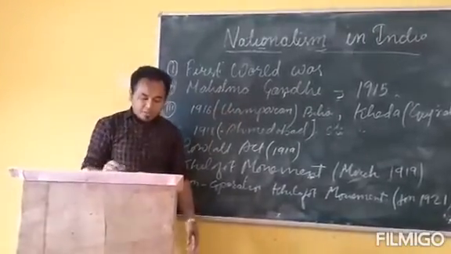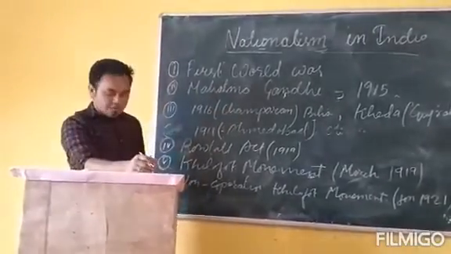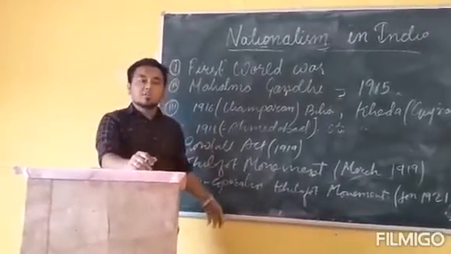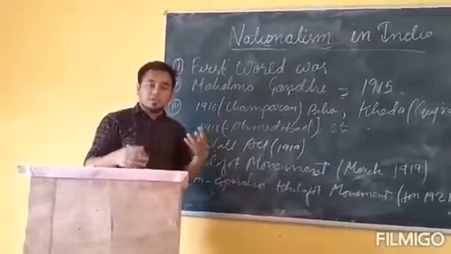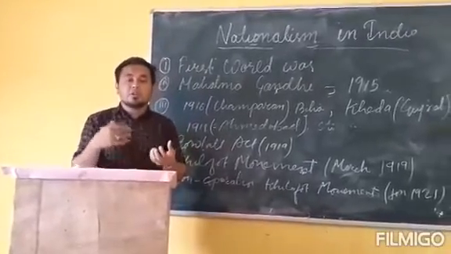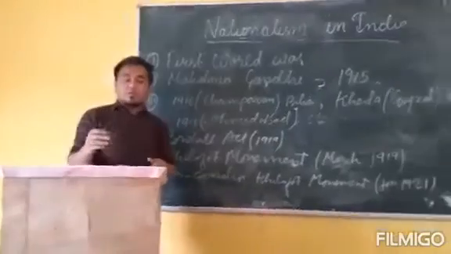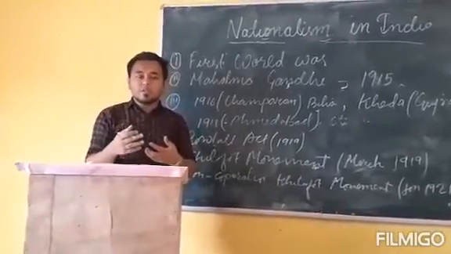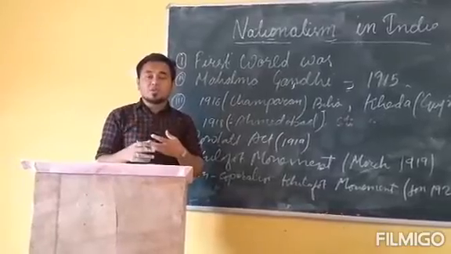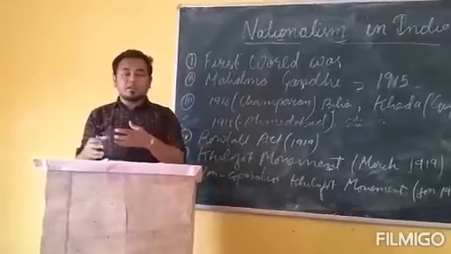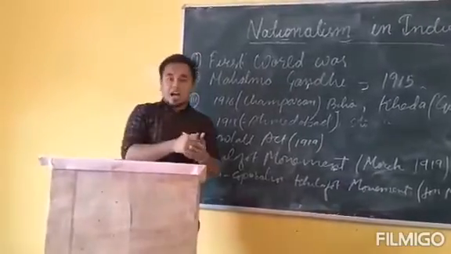Number three was forced recruitment in rural areas. During that time the British used to recruit the village people forcefully, and they wanted them to join the British army.